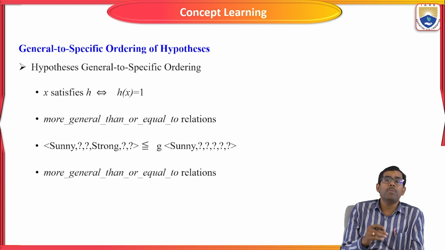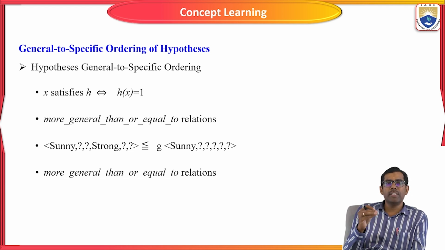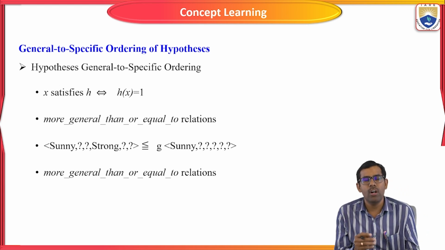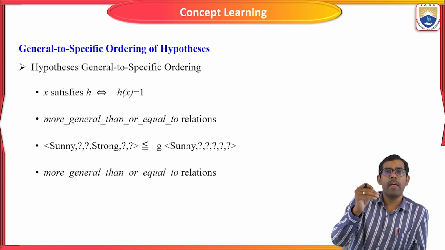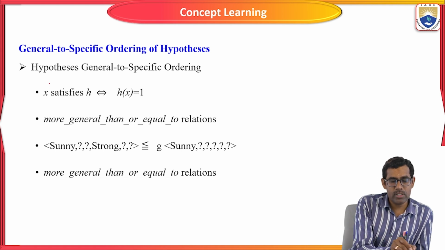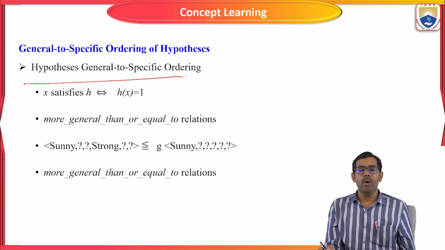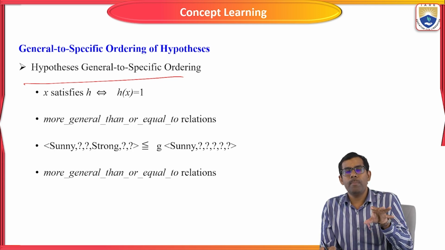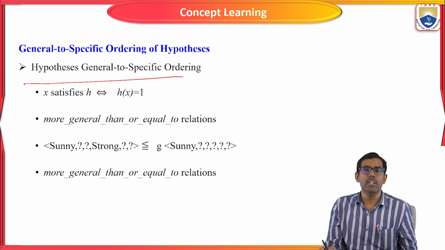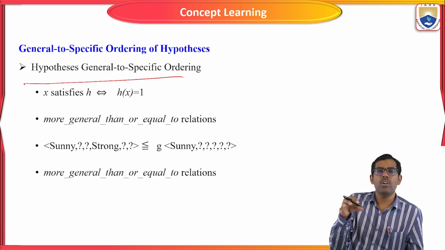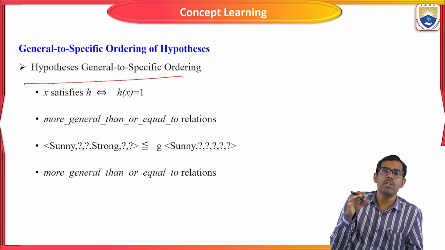The next topic, after the general concept learning, is general to specific ordering in a hypothesis. Here we consider the same training examples for specifying the order in the hypothesis: the hypothesis general to specific ordering. If you have a normal problem, we take it into a specific ordering. We gather some information or input based on your problem statement. General means the given problem statement. Specific ordering means we collect some instances based on your problem statement.